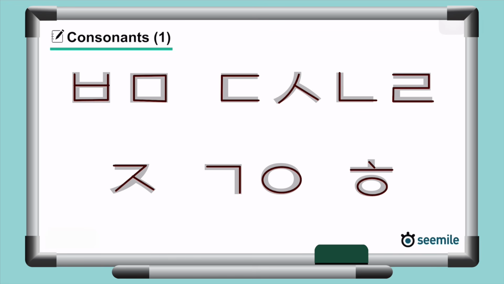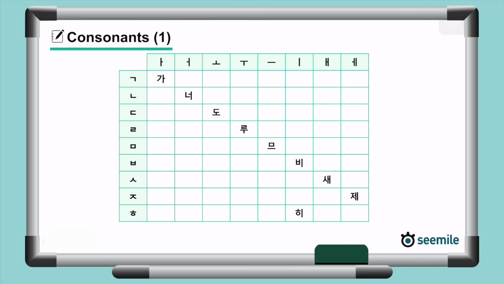Good job! Now you can create a syllable by combining a consonant and a vowel. How?